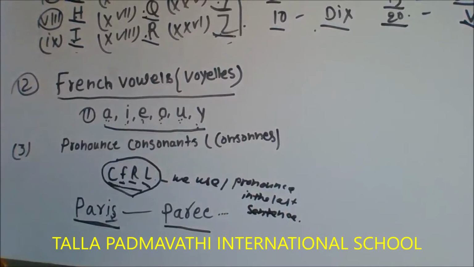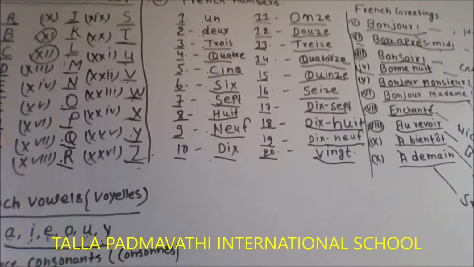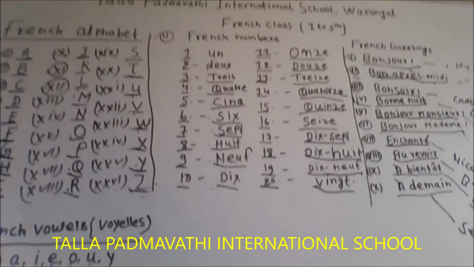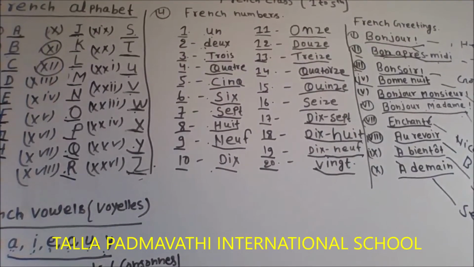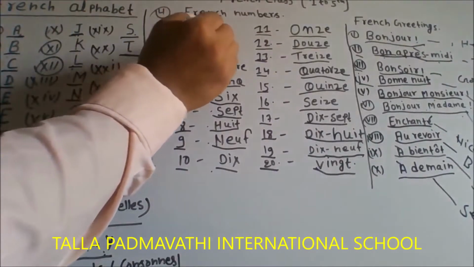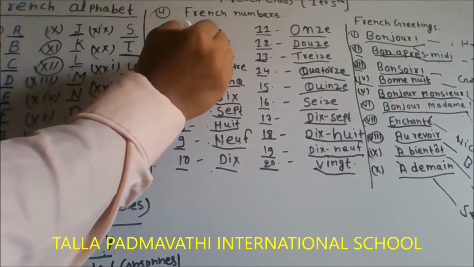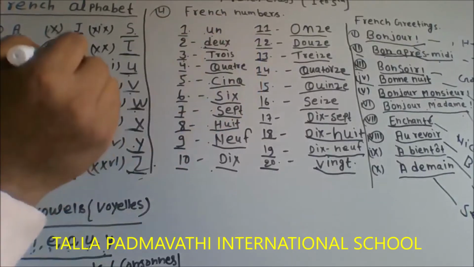So after completing this learning of alphabets, vowels and consonants, we are going to learn numbers in French. So we start from 1. We call 1 in French un, 2, deux, 3, trois. How is it called?